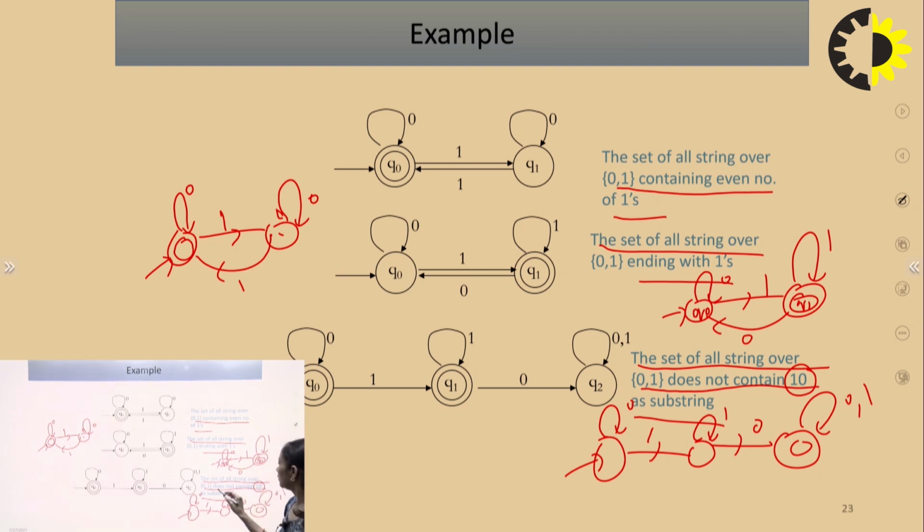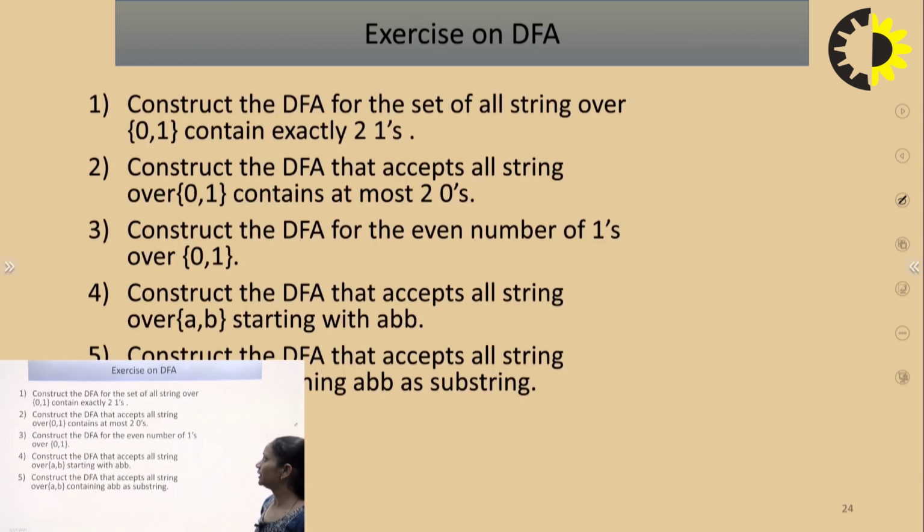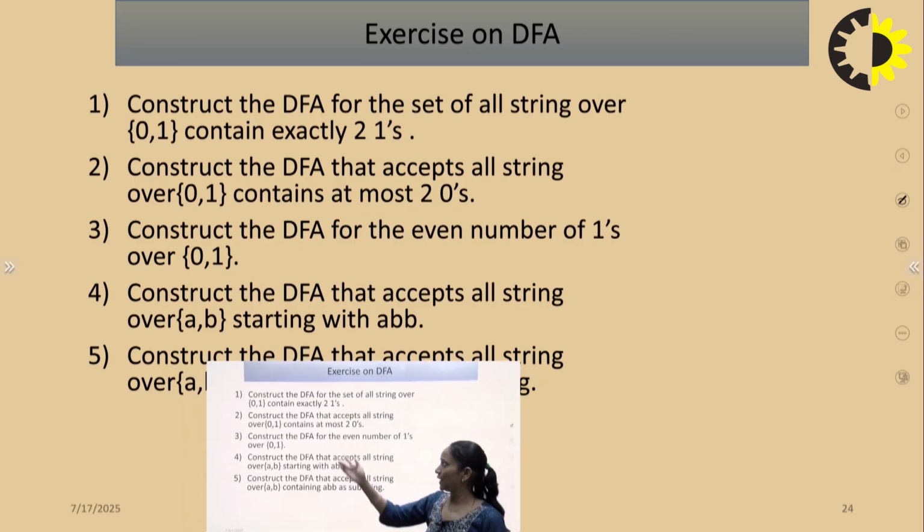So what is given? That it does not contain. We have designed the machine that contains. So how can we convert this machine? We can negate it: convert all the non-accepting states to accepting states and all the accepting states to non-accepting states. So these are the accepting states and this is the non-accepting state. So this is the transition diagram for the set of all strings over sigma equal to 0, 1 that does not contain 1 0 as a substring. These are some exercises we can practice on with these questions.